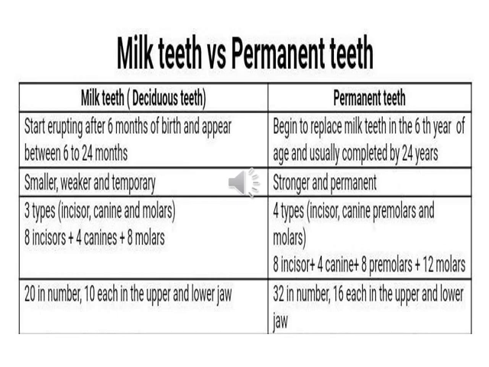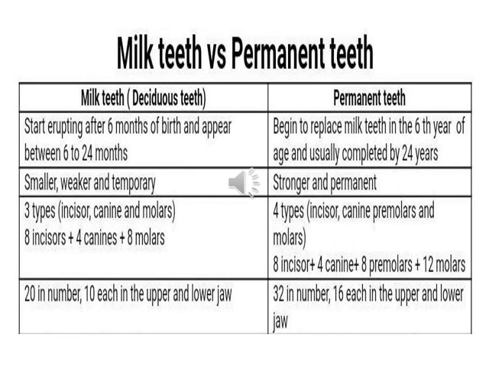Now milk teeth have three types: incisors, canines and molars. 8 incisors, 4 canines and 8 molars. In total it makes 20 in number, which means 10 in each of the upper and lower jaws.